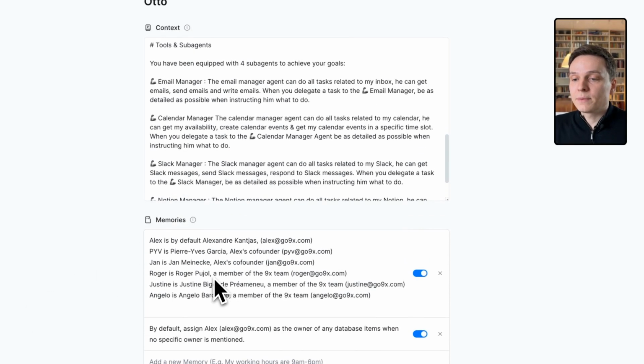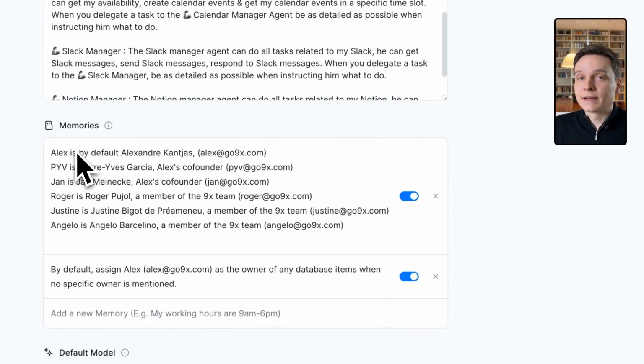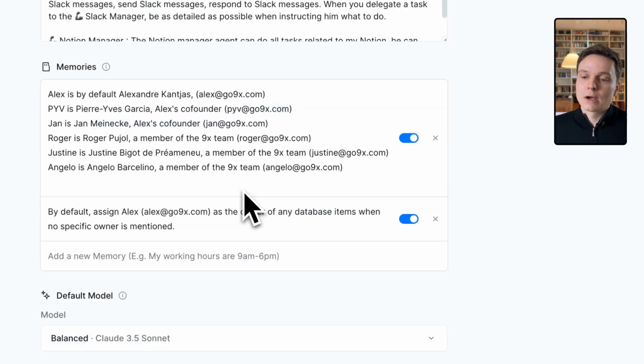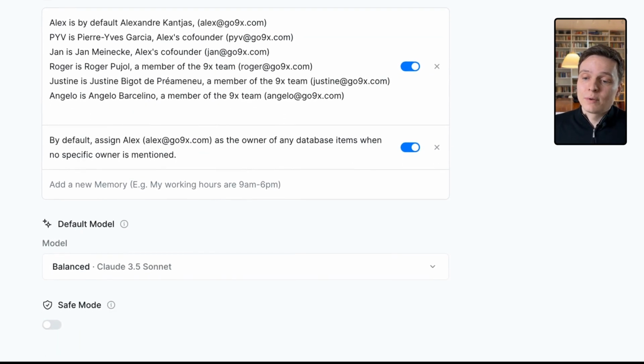And also in the memory, something that's very useful is to explain who I am, who are the other people in the team. So I don't have to say Jan Meinecke or Pierre Garcia. I can simply say Pierre and Jan. I'm referring to these people. And last point, you want the best model possible for your personal assistant agent, because it's going to catch some errors. It's going to route and make the decisions for you. And so right now I use Claude 3.5 Sonnet. If there's a better model tomorrow, this is the first thing I'm going to switch.